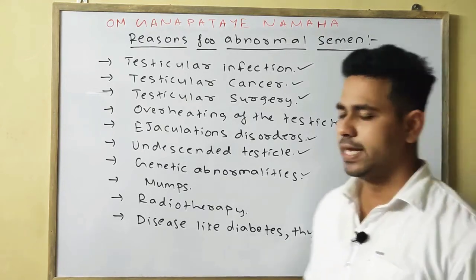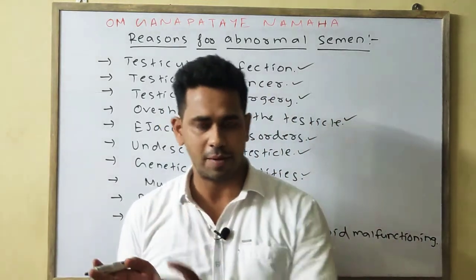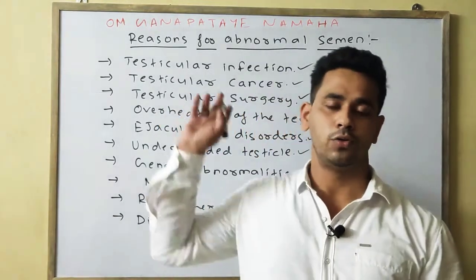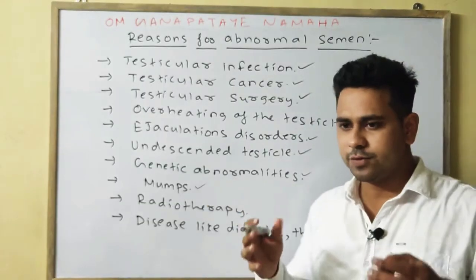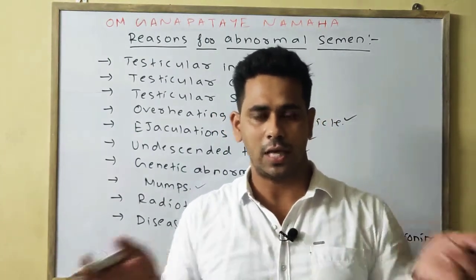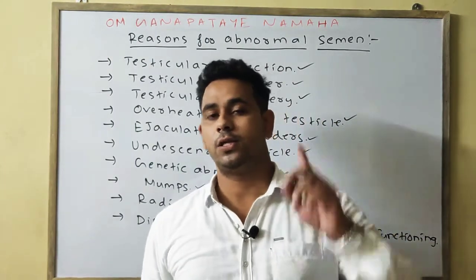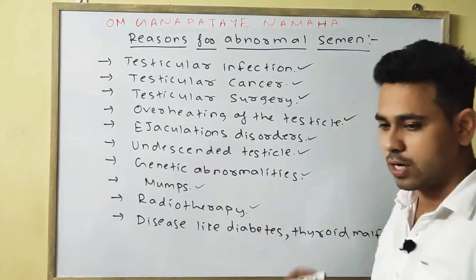Next, genetic abnormalities. Obviously, if some genetic problem is there in the family history, it may also lead to abnormal semen. Next is mumps. If swelling or pain occurs in the testicular region, the testis or the epididymis, it is also a main reason behind abnormal semen. Next is radiotherapy.